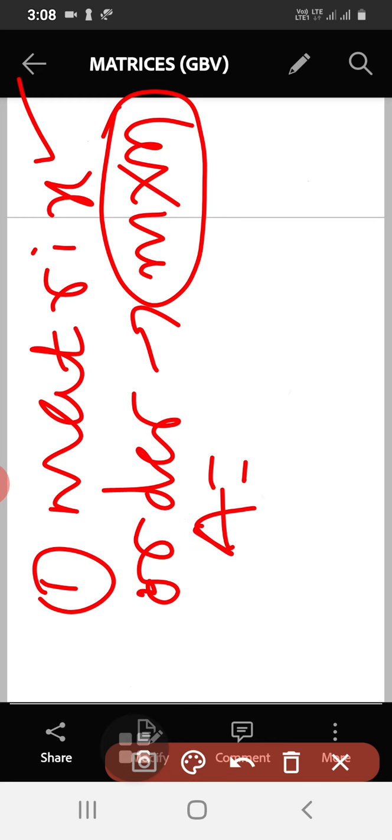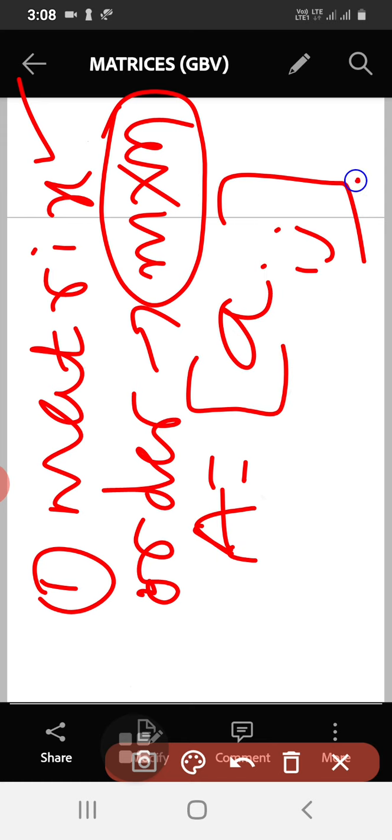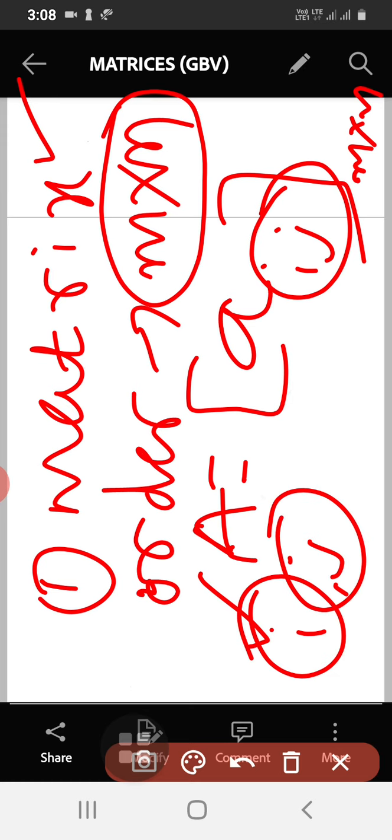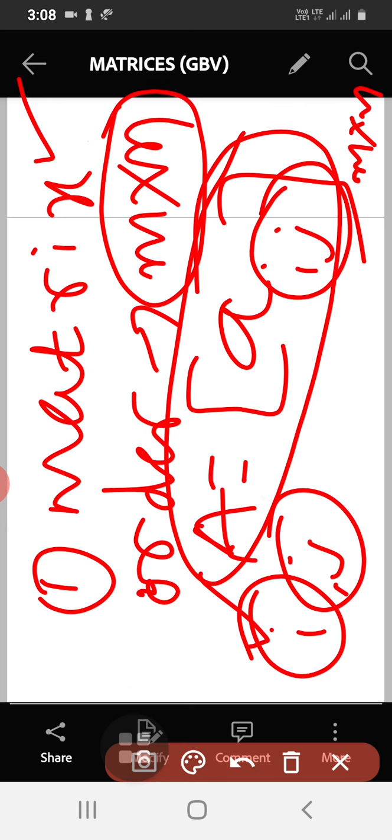And notation. So what is the general notation of matrix here? A is equal to Aij. We write it generally m cross n. See, this ij means ith row and jth column. Notation is A is equal to Aij, the general notation of a matrix. It shows the position of the element. So we have learned this.